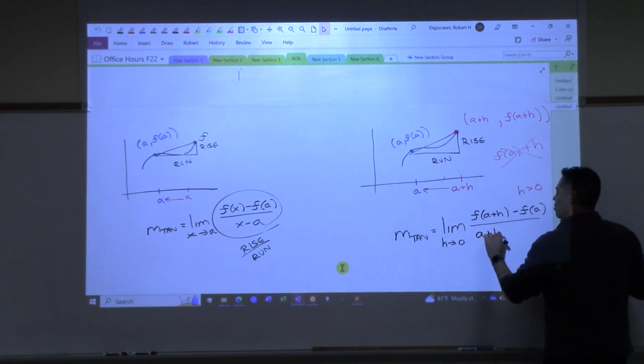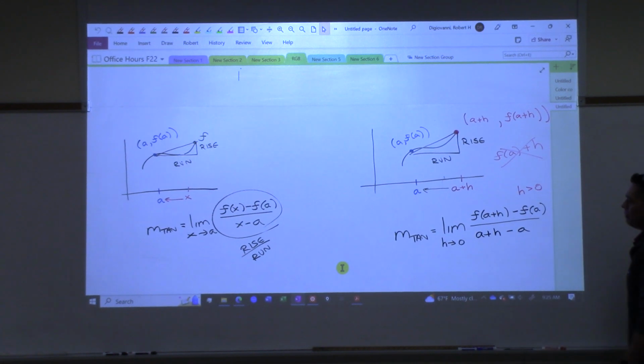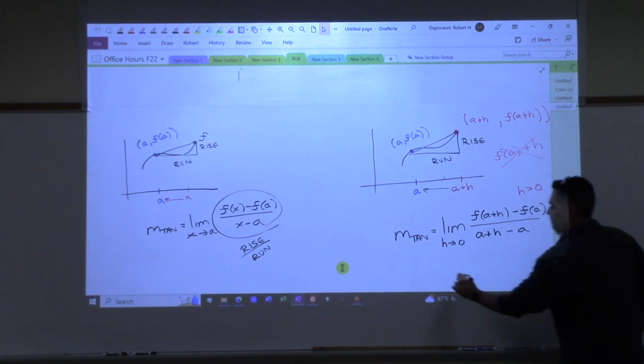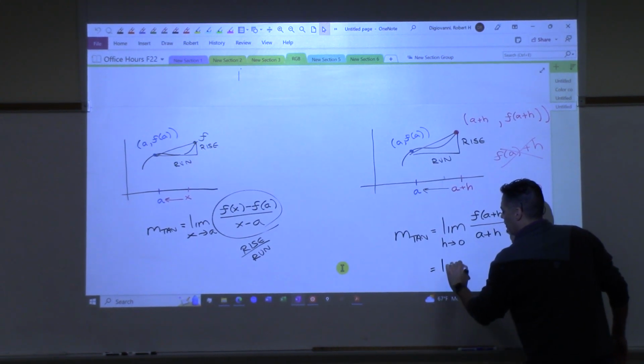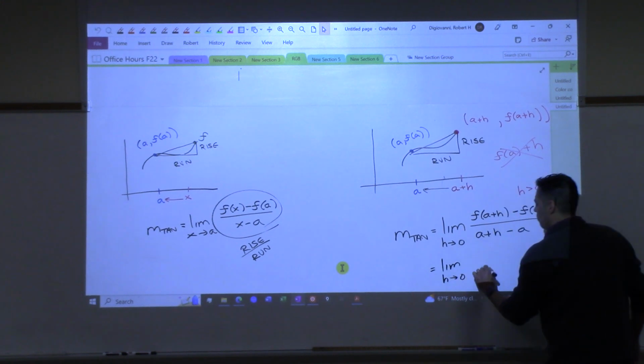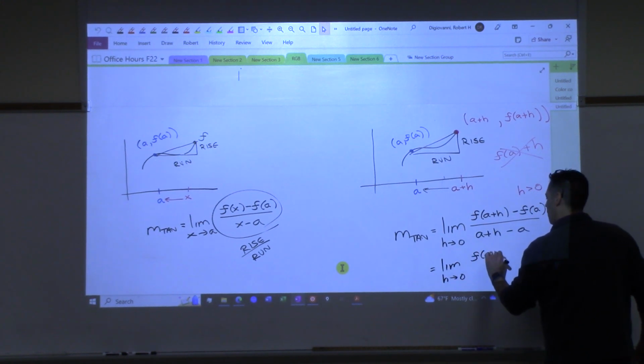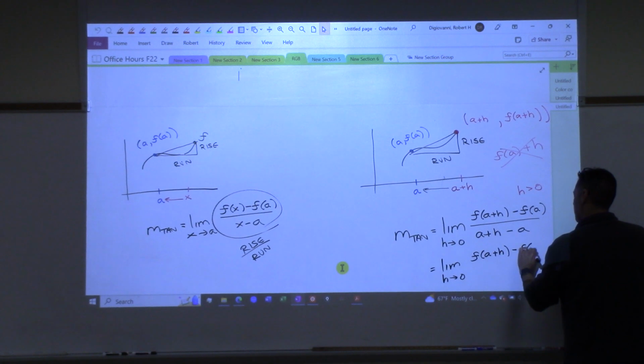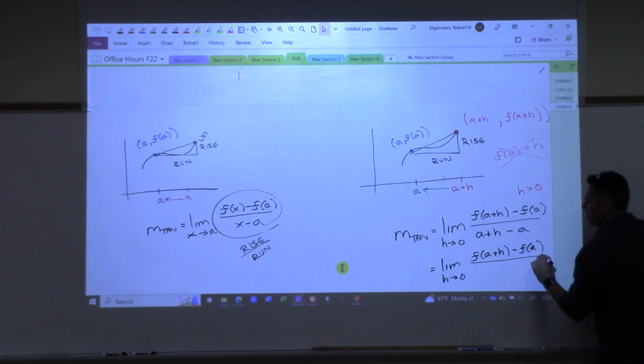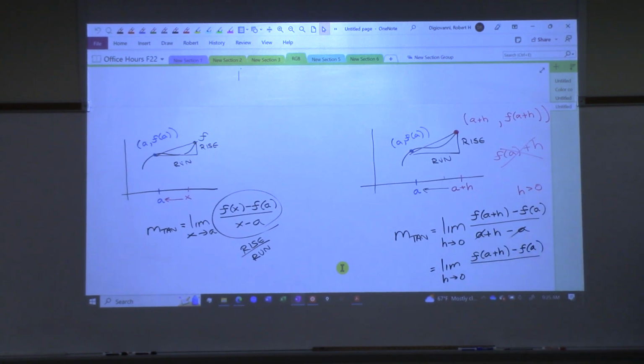So a plus h, take away a. Do y'all see that? I'm going to do one more thing. On the bottom, do you all see that these a's cancel? And all you have is h?